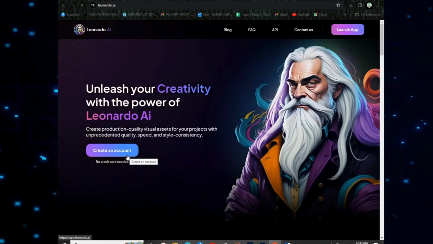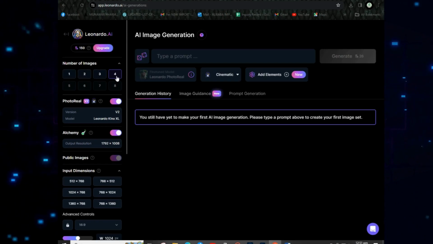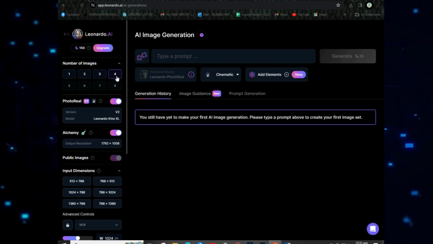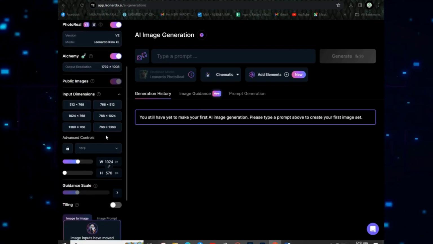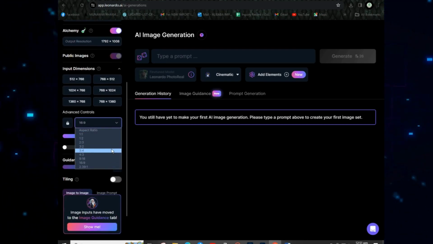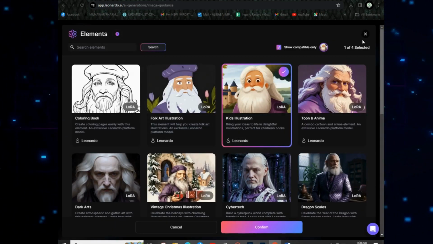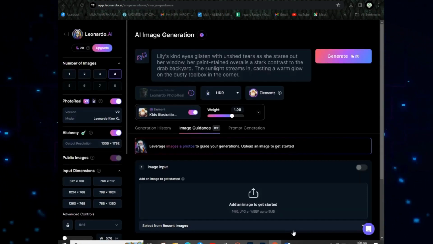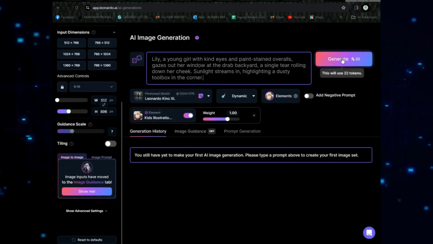Now let's open Leonardo, which is a free image generation tool. On image generation, on the left side, choose the number of images. I will choose 4. Then choose the 9:16 ratio if you are generating for YouTube Shorts. For a long-form video, you have to choose the 16:9 ratio, and then choose the 3D animation style from the available options. Alright, now let's copy the prompts from Google Bard, paste them here and hit generate.